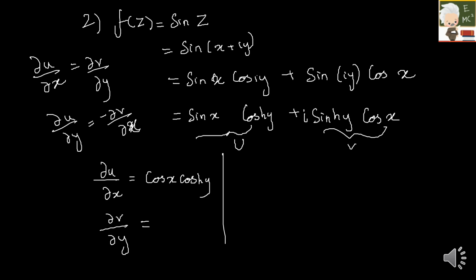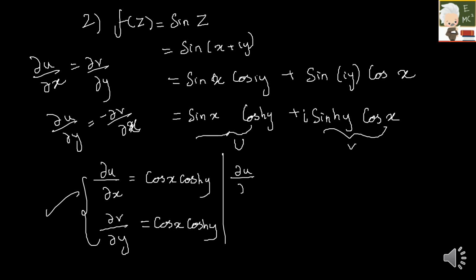So dou v by dou y would be cos x, and if I differentiate sine hyperbolic, it would be cos hyperbolic, so cos hyperbolic y. Again, these two conditions are equal. So let us do the second one.